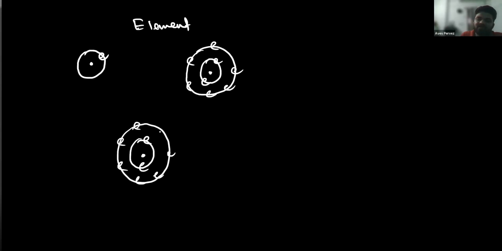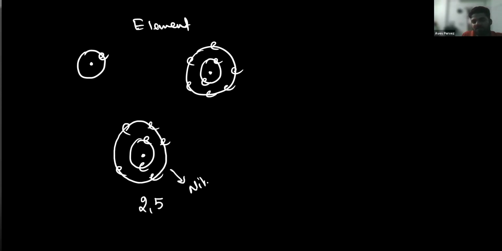So this is 2, 5, and this is nitrogen. This is oxygen, and this is the hydrogen atom.